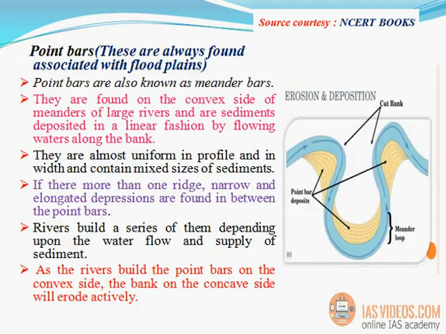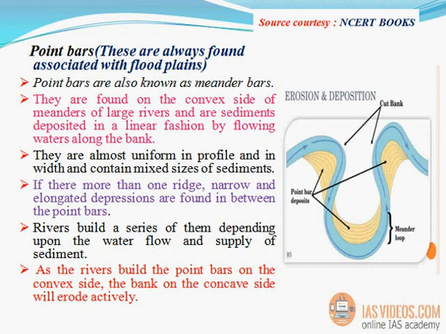Point bars. These are always found associated with floodplains. Point bars are also known as meander bars. They are found on the convex side of meanders of large rivers and are sediments deposited in a linear fashion by flowing waters along the bank. They are almost uniform in profile and in width and contain mixed sizes of sediments.